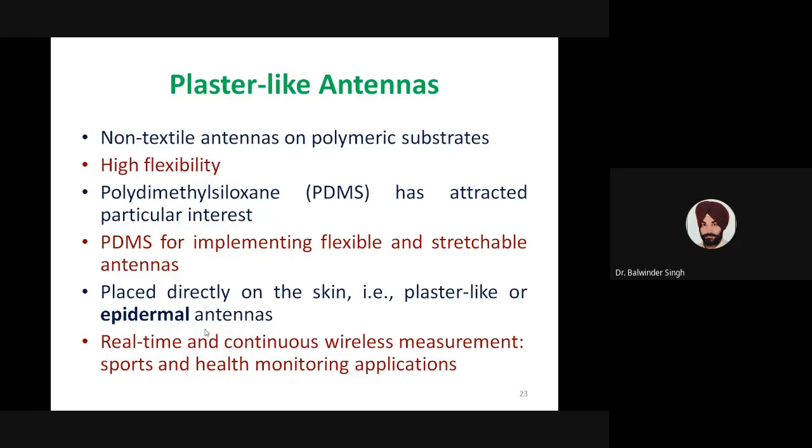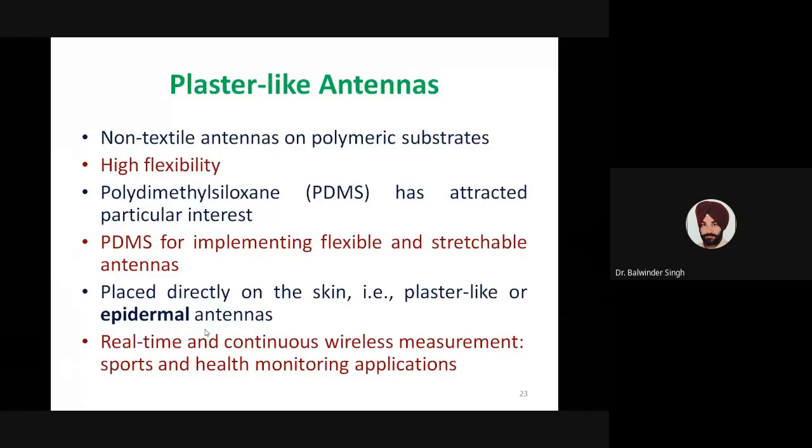Flexibility is a major issue, and with these polymeric substrates, especially PDMS, this PDMS has attracted a particular interest in the field of plaster-like antennas, as it helps in implementing flexible and stretchable antennas. So high flexibility is required from this type of antenna. Because these antennas are placed directly on the skin, they are also called epidermal antennas.